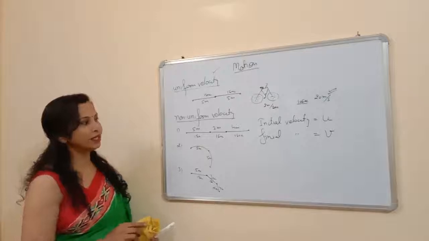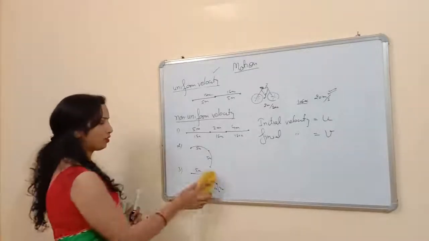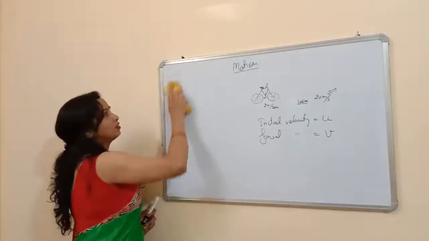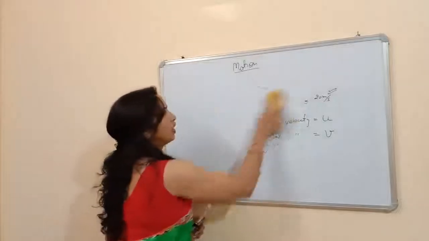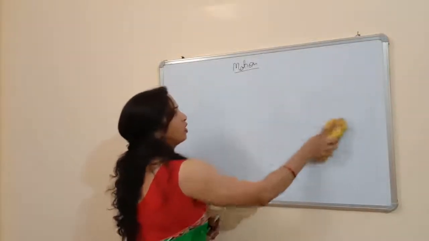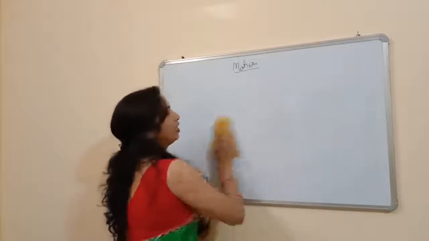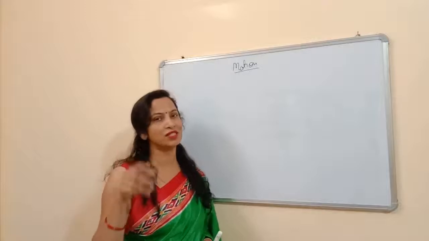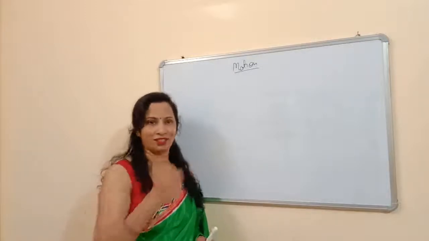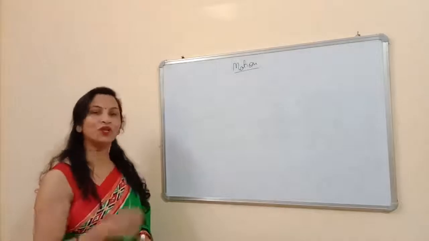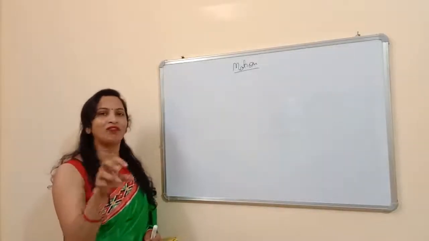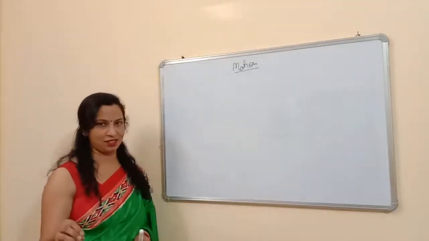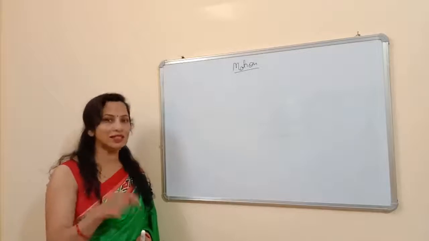Now one more connected thing with velocity is acceleration. This is a very important term, acceleration. I think you have heard this word acceleration, not in bicycles, but in vehicles like four-wheelers, scooters and bikes. Accelerate means changes the velocity. If you are going to change your velocity, then you have accelerated motion. It means if the velocity of a body changes, this type of motion is called accelerated motion.